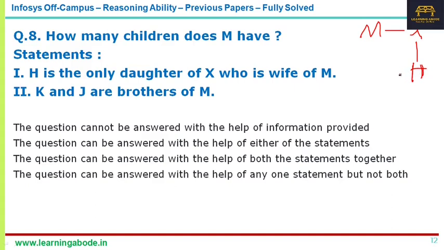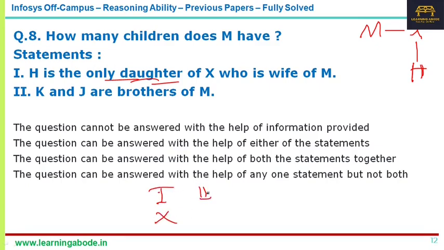Right, only daughter. Now, is this statement sufficient? It says only one daughter. So can we say it is sufficient? No, it is not sufficient, because if they say only children, then we can say M has one child. But here, when they say only daughter, she can have a son or two sons, or even more. So that's possible. So statement 1 alone is not sufficient.